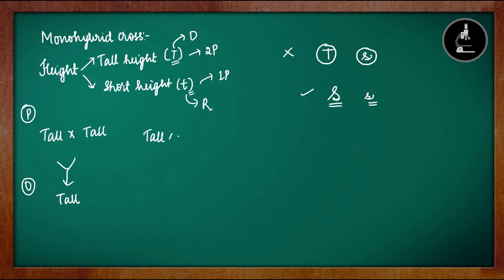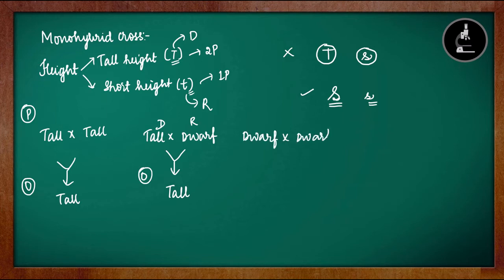If one parent is tall and one parent is dwarf, now out of tall and dwarf, which is the dominant one? Tall is dominant and dwarf is recessive. So the dominant character will be seen in the offspring. So offspring will be tall. So if both are tall, confirm will be tall. But if one is also tall, it will be tall in the next generation. So the only case where the offspring can be dwarf is when both the parents are dwarf. It can also be represented as short. So when both the parents are short, the offspring will be short.